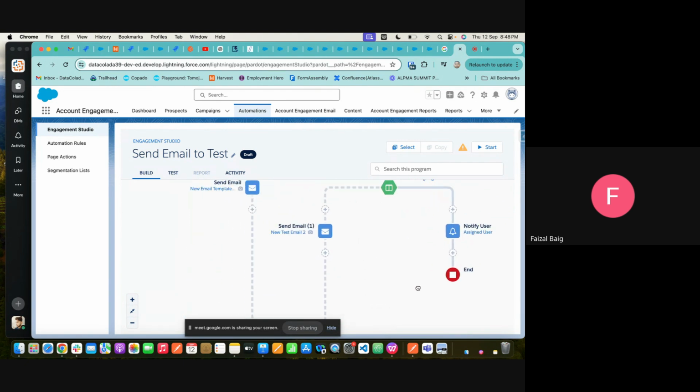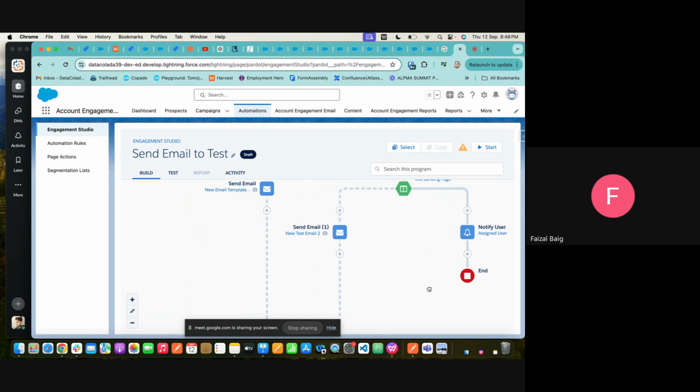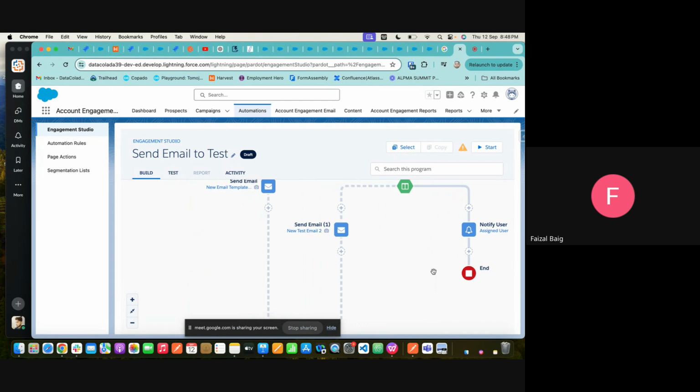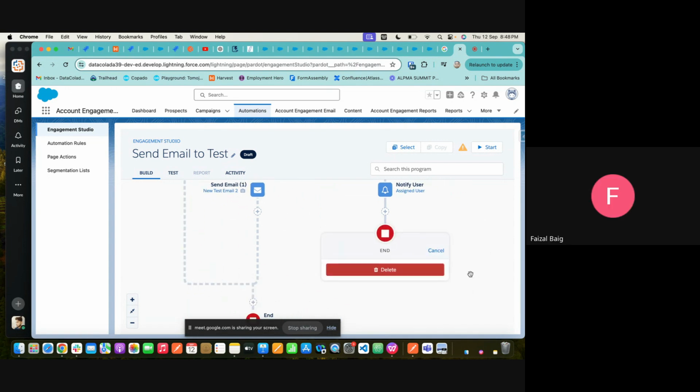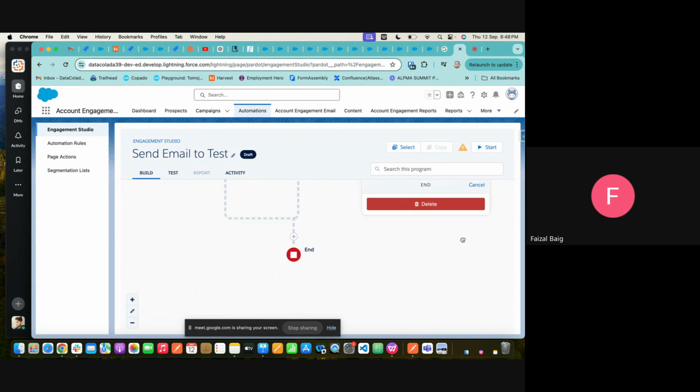Now click on this. See, here you have to end and also sync that with the end button. So click on that. This one? Click there and scroll a little down. Delete it.